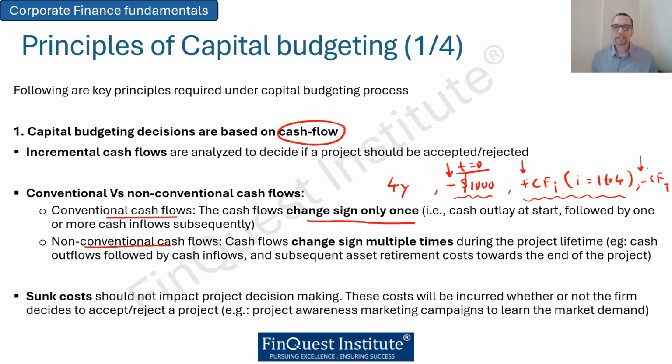For example, a company engages a marketing firm to do project awareness, mainly to understand the potential market demand for that kind of project. This is an assessment the company is doing on whether they should go ahead with a certain project or not. This is an example of sunk cost, and remember that sunk cost should not impact our final decision making.